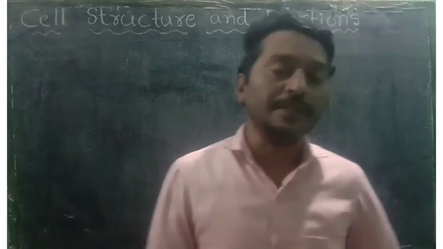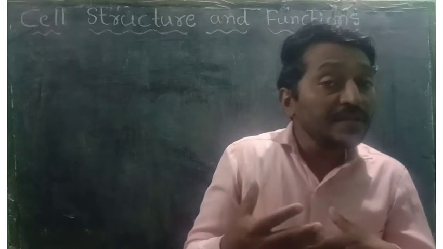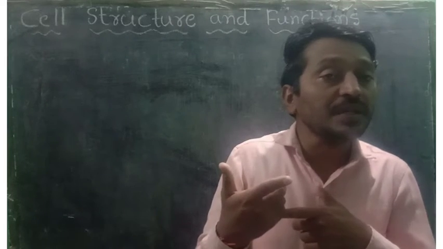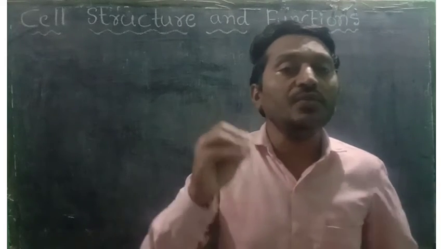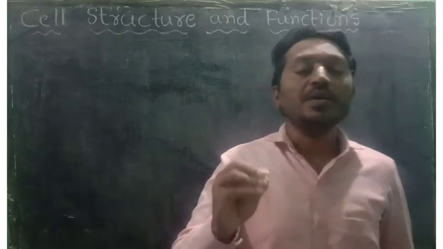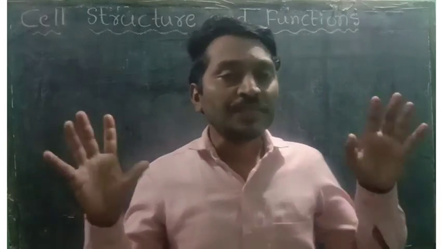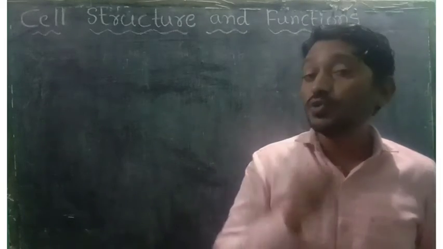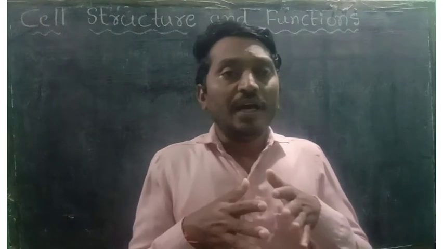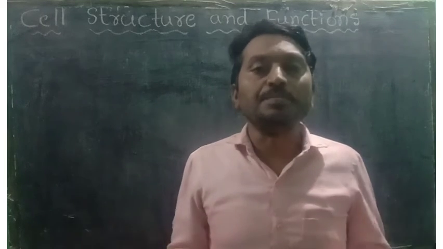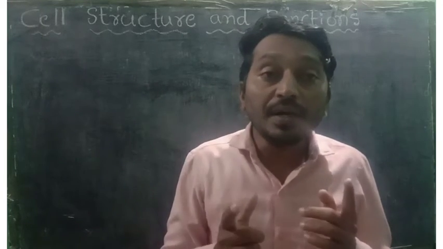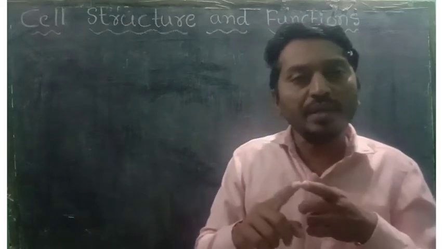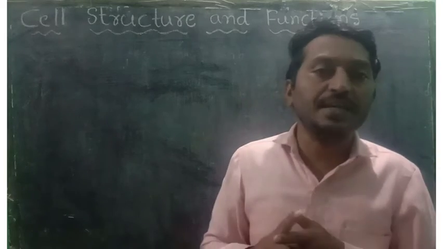Especially the amoeba is a microscopic organism having a single cell. Microscopic means the organism can only be seen through a microscope, not by our naked eyes. Such organisms are called microscopic organisms. Here I said already, the body structure is very simple. So amoeba changes its body shape. Do you know why the amoeba can change its body shape?